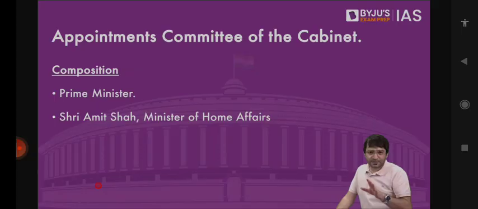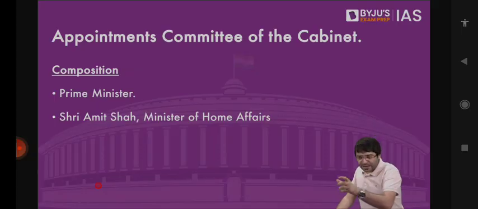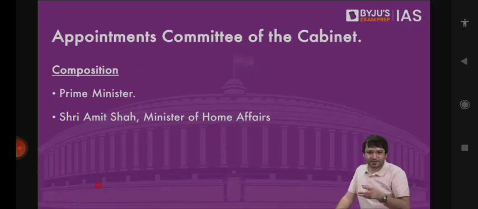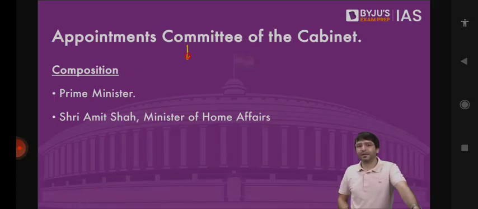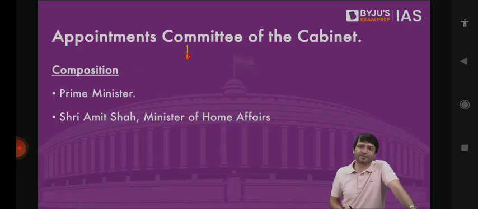Let's discuss. Who is the chairperson of this cabinet committee? If Prime Minister is a member of this cabinet committee, Prime Minister becomes the chairperson of this committee. But if Prime Minister is not a member of this cabinet committee, then who is the chairperson of that committee? That you will have to identify. And also, what is going to be the purpose of this cabinet committee? The first cabinet committee we have, Appointments Committee of the Cabinet. And there are 2 members of this cabinet committee, the Prime Minister, who is the chairperson of this committee, and the Home Minister, Mr. Amit Shah.